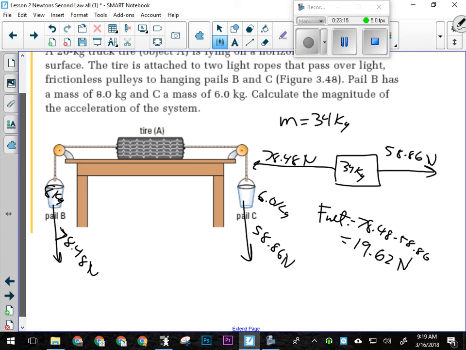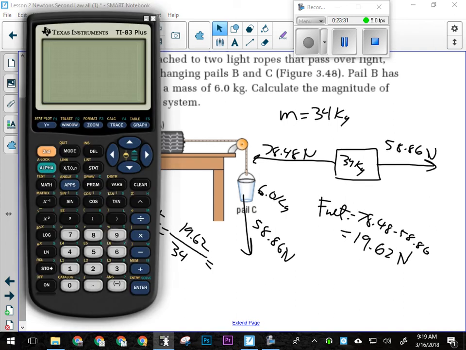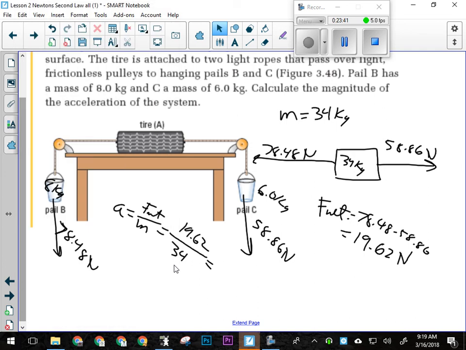So now I can calculate the acceleration. Okay, acceleration is F net divided by m. So that's going to be my 19.62 divided by the total mass of the system, 34 kilograms. That gives 0.58 meters per second squared.